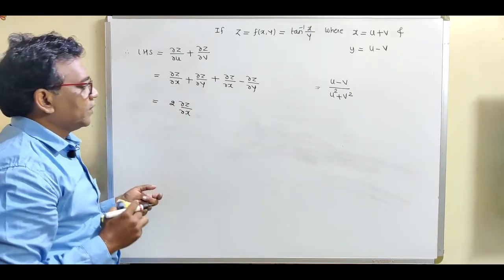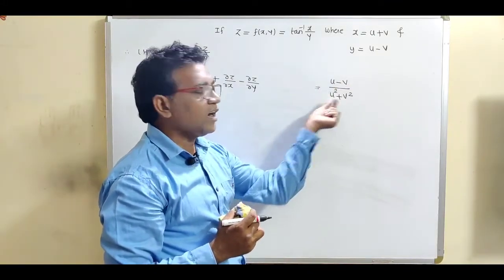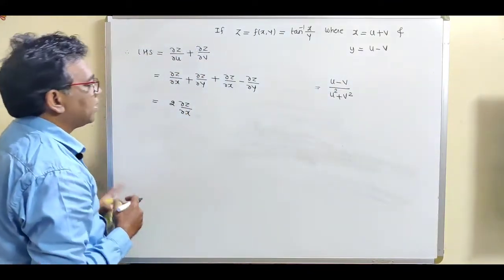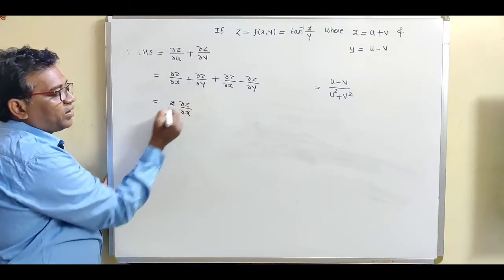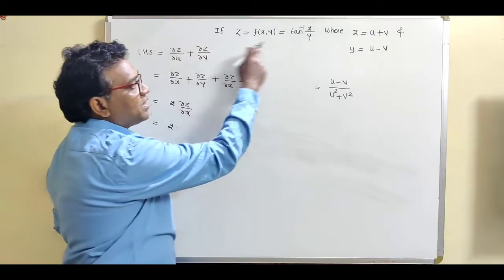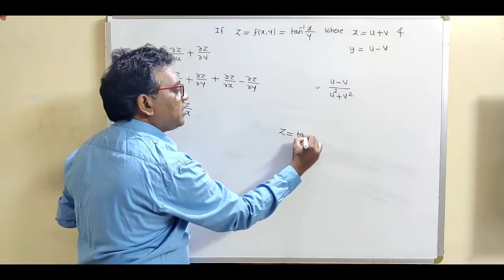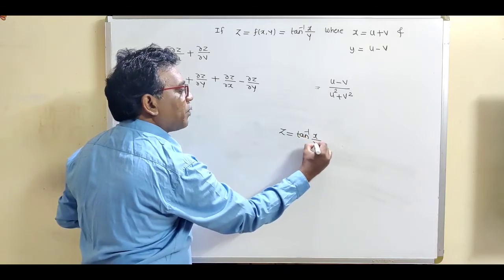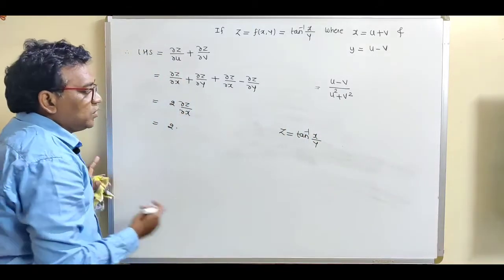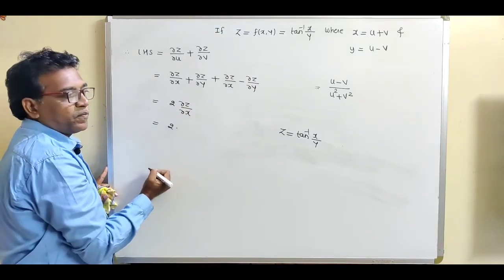Now we want to show this right hand side, which is (u minus v) divided by (u square plus v square). Now first of all, find out this ∂z/∂x. Now see what is given z. We are given z equal to tan inverse of x upon y. So from z, we have to find out this ∂z/∂x.